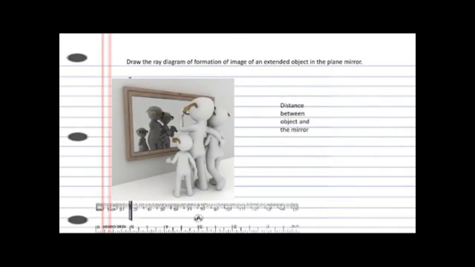So the distance between the mirror and the object and the mirror and the image will remain the same. The distance between object and the mirror will always be equal to the distance between image and the mirror.